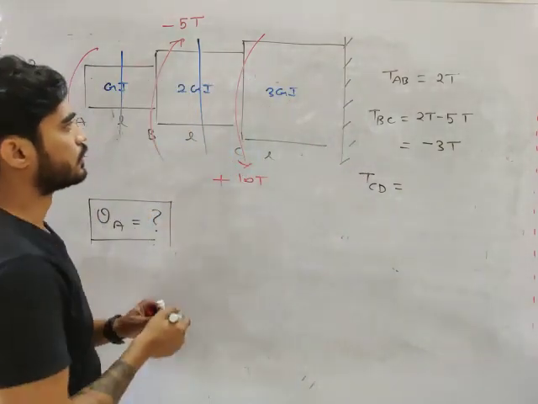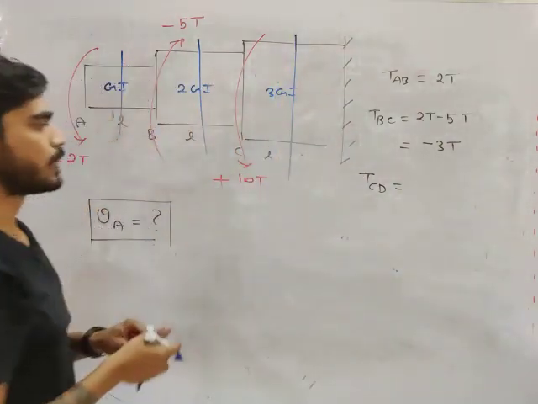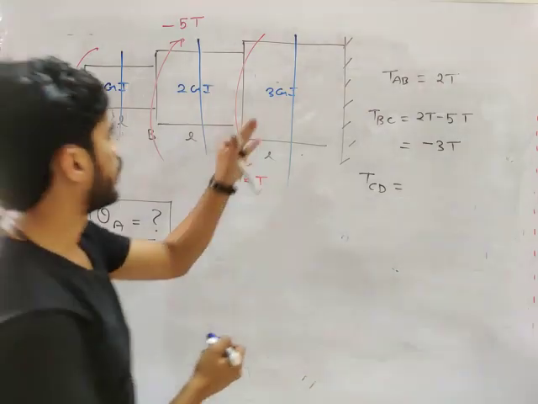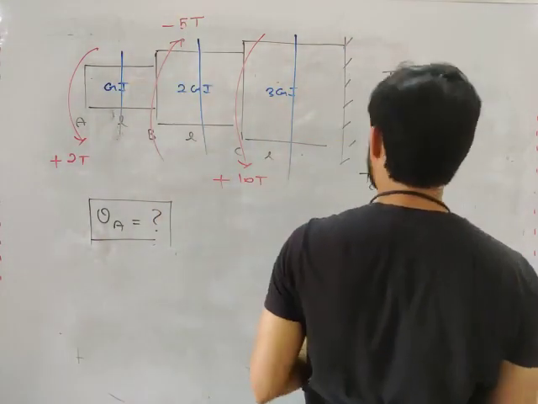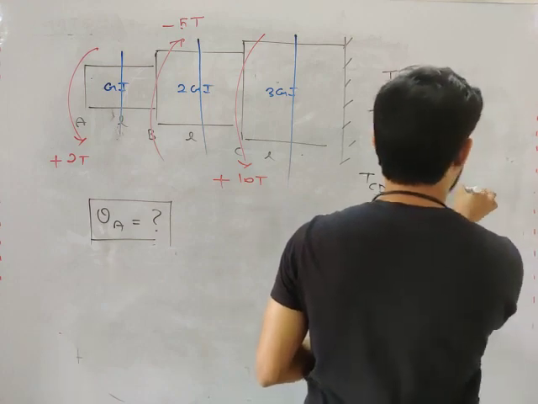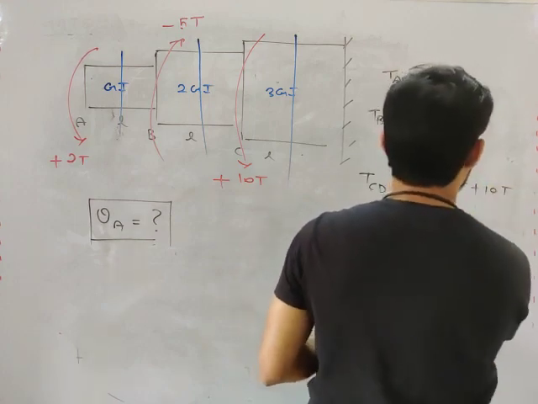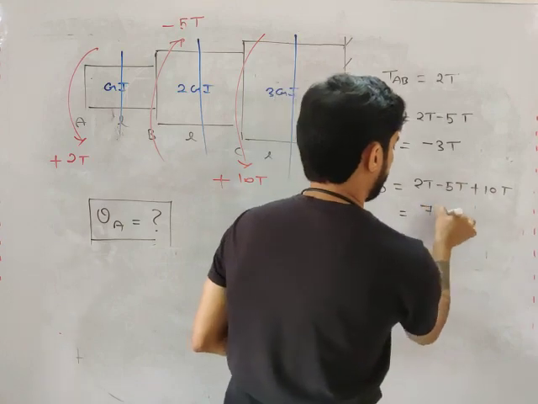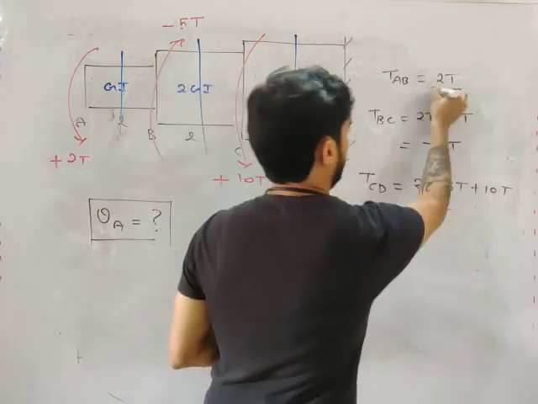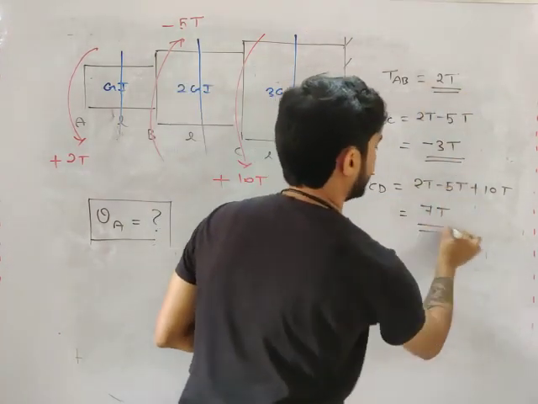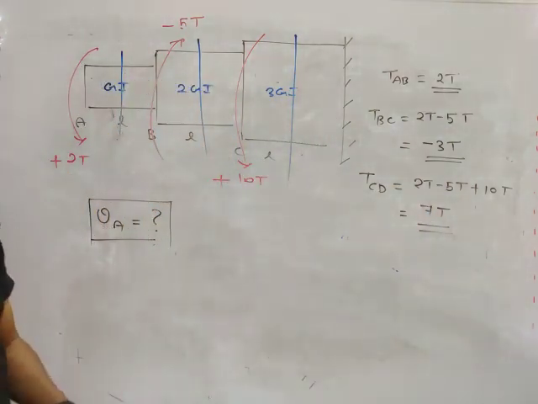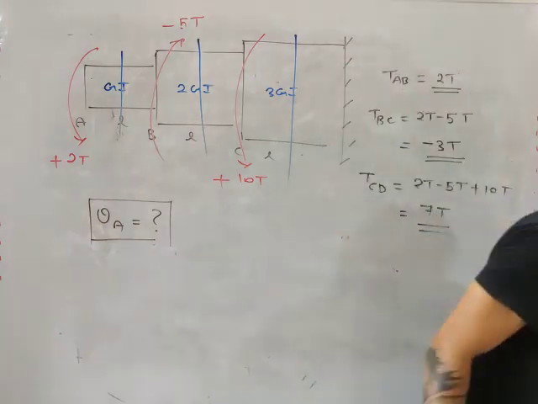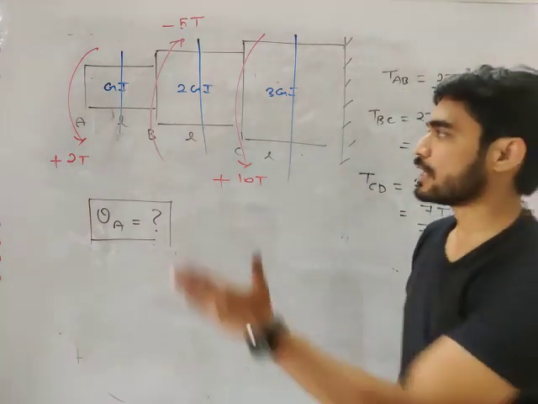Then CD, my friend. Consider this plane. What will be the internal torque from left? 2T minus 5T plus 10T. So how much will you get, my friend? 7T. So in AB it is 2T, in BC minus 3T, in CD it is 7T. Do you understand this? If you understand, very good. If you don't understand, look at this.